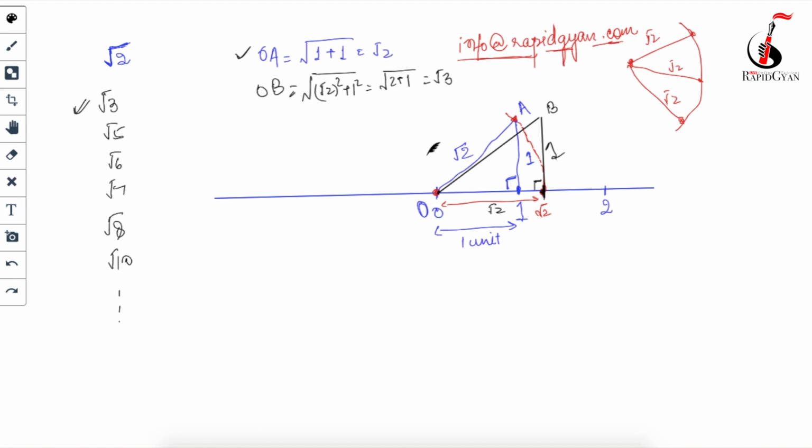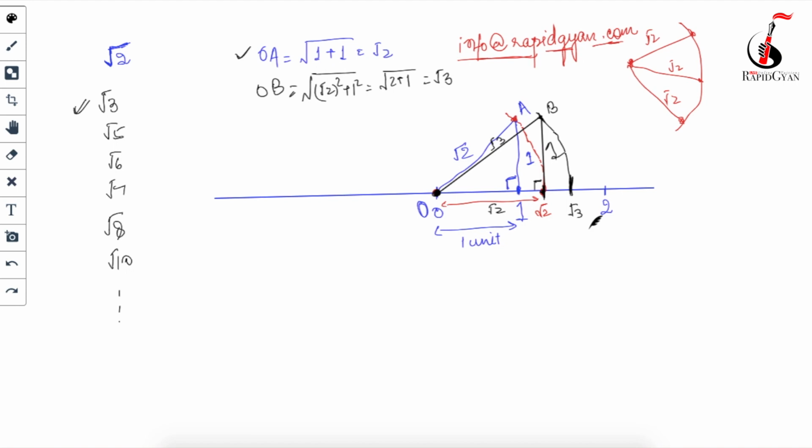Means the value of OB is under root 3. Got it? Now again take the compass, put your compass endpoint at O and your pencil endpoint at B, and draw an arc. The point where it will cut will become your under root 3. Hope you guys understand this.